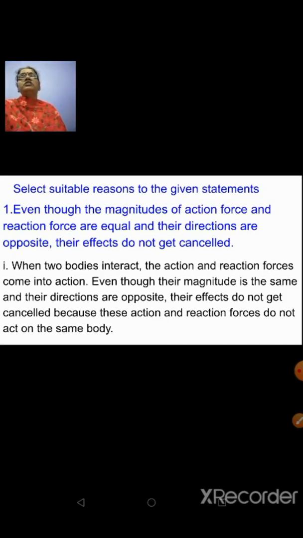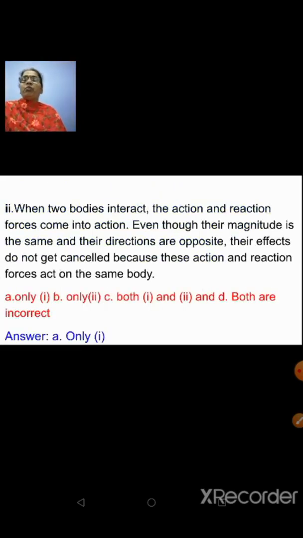So this question is based on your Newton's third law of motion, right? And you have learned that the action and reaction forces are equal in magnitude and opposite in direction, and their effects do not get cancelled because they act on two different bodies. They do not act on the same body. So the first point stands as the reason for this statement. So the option would be point number 1.